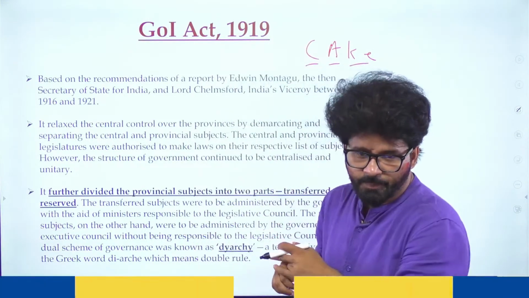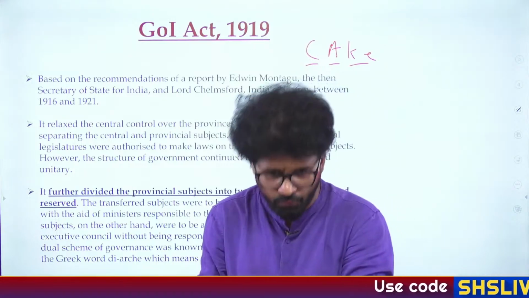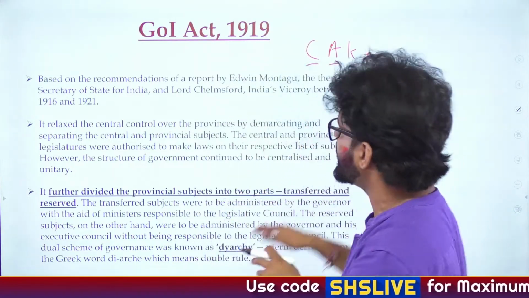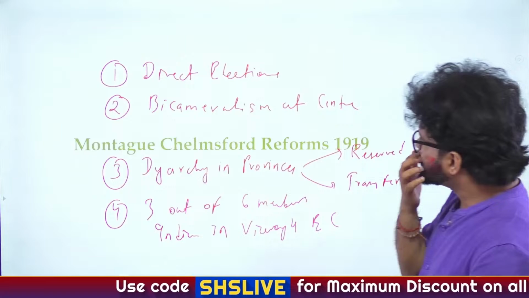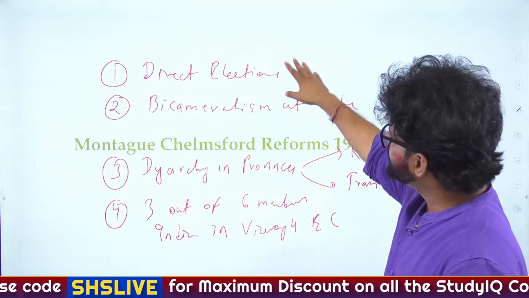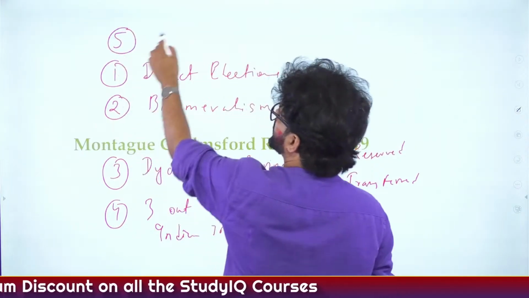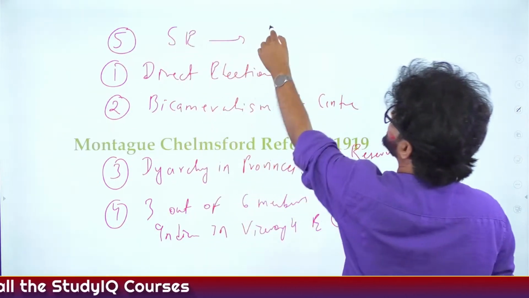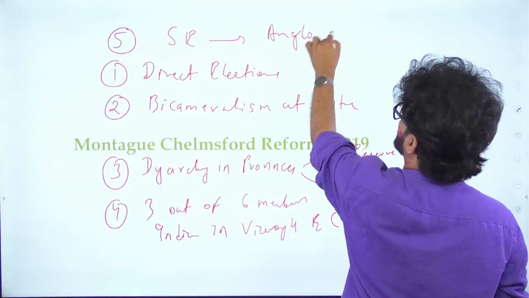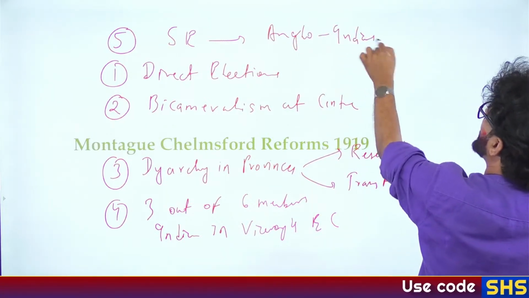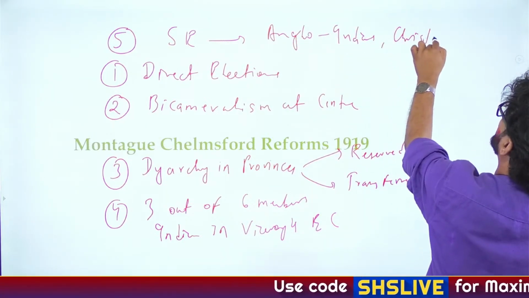Separate electorate for Christians as well. Very good, Kritika. As you people are saying, please mention components of the 2 lists. We will do that, don't worry about it. We are just discussing the basic points here. As Kritika said, we have talked about the separate electorates point. Separate electorate was introduced for Muslims. The separate electorates will be extended to Anglo-Indians, Christians and other communities. So all these things will be happening, and that's why these 2 acts are very important.